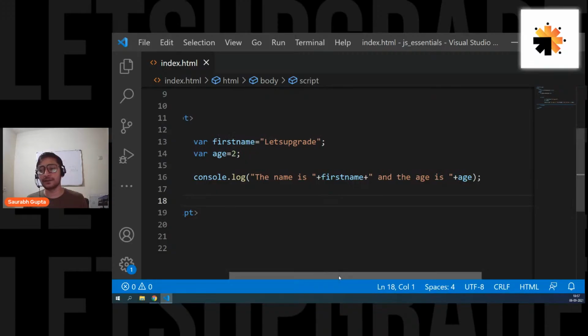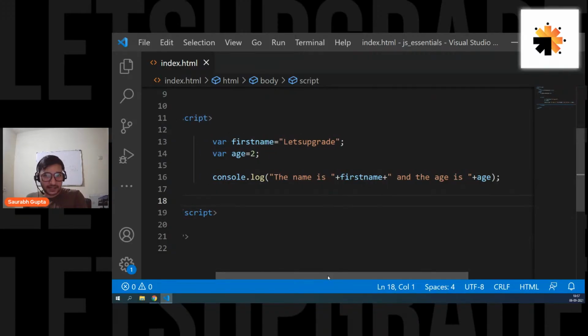But there is another way of doing it. There is another and much cleaner way of doing the exact same thing. For a lot of time, this was the only way of writing variables and strings together. But now we have some other ways which are pretty cool, good looking, and simple. So I'm also going to tell you that, because this particular way of writing the string and variable together can be messier if you have a large collection of variables and a very big string. Everyone, please focus now.